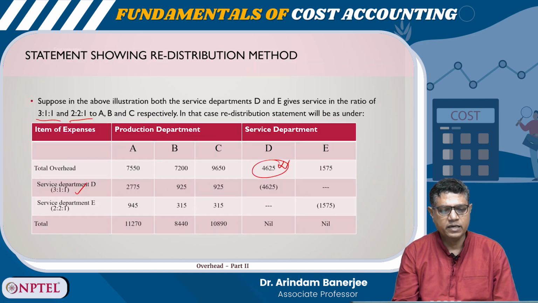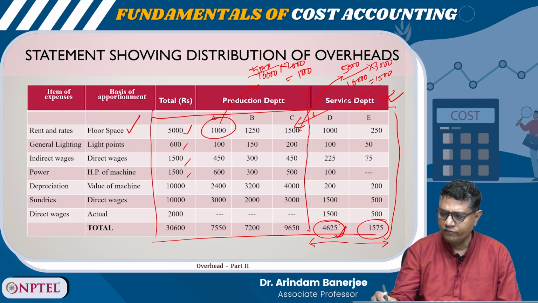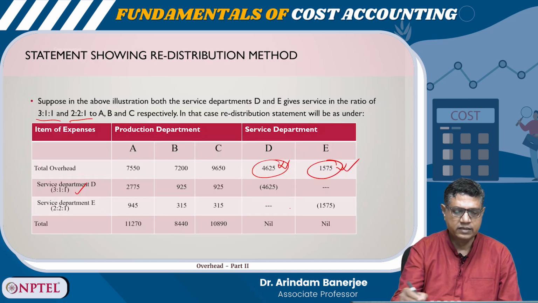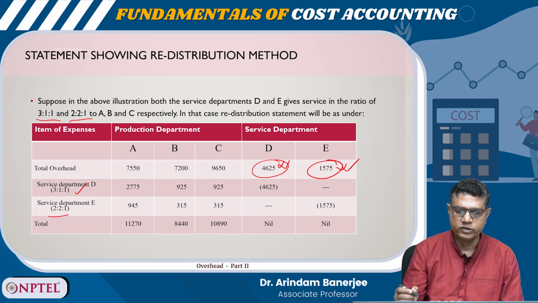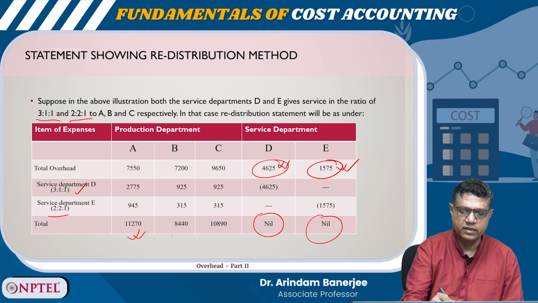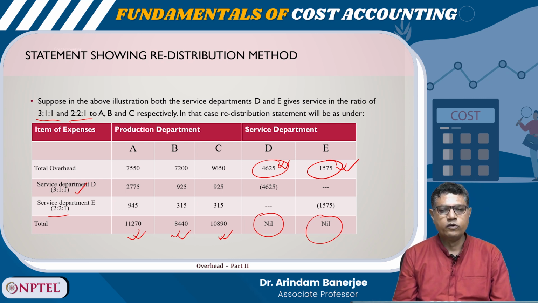And similarly, for E, what is the total overhead? 1575. You see the same figure here, 1575. This I am allocating on the basis of 2:2:1. Now, if I do this, you see this is becoming nil, this is becoming nil, and here we are getting the total value of the overheads allocated to the 3 production departments, that is A, B and C. So, this is the way of allocating and apportioning the overheads.